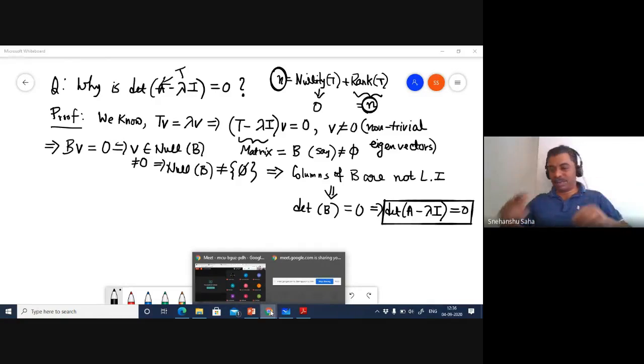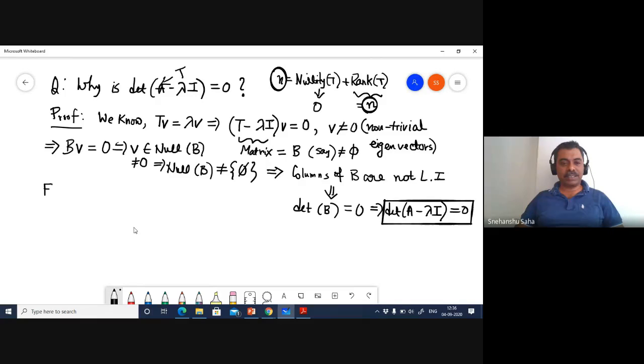With this, someone asked a question last class in the context of inner products. I should have answered that question in the last class itself, but I didn't. I don't know who asked, but it's okay. This is in the context of inner products, because the next thing we are going to talk about, since we spoke about eigenvalues and eigenvectors via a characteristic polynomial and the rank nullity theorem, is an interesting result.